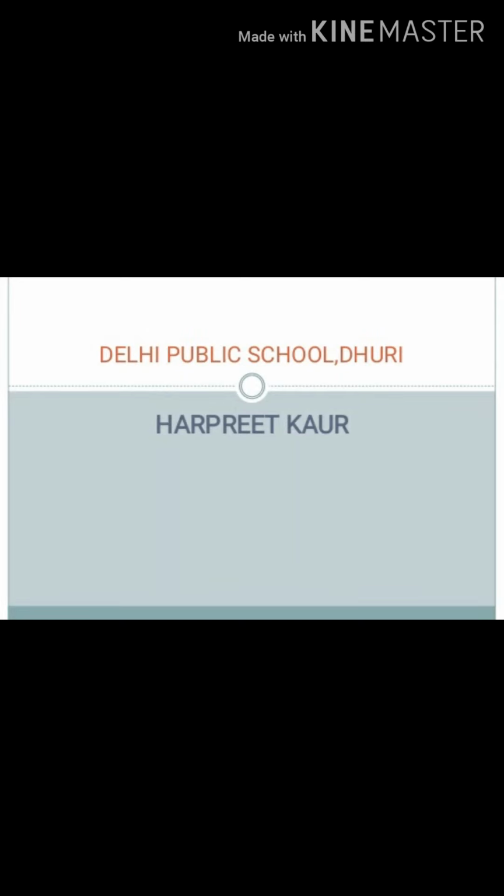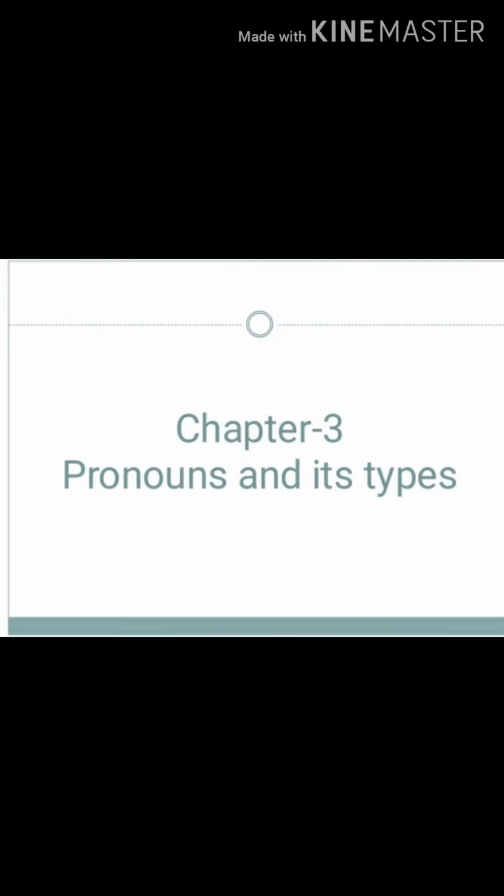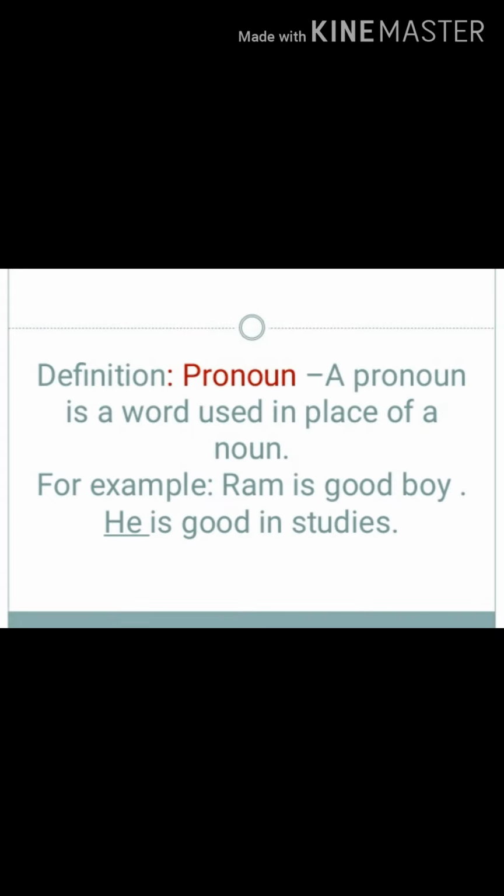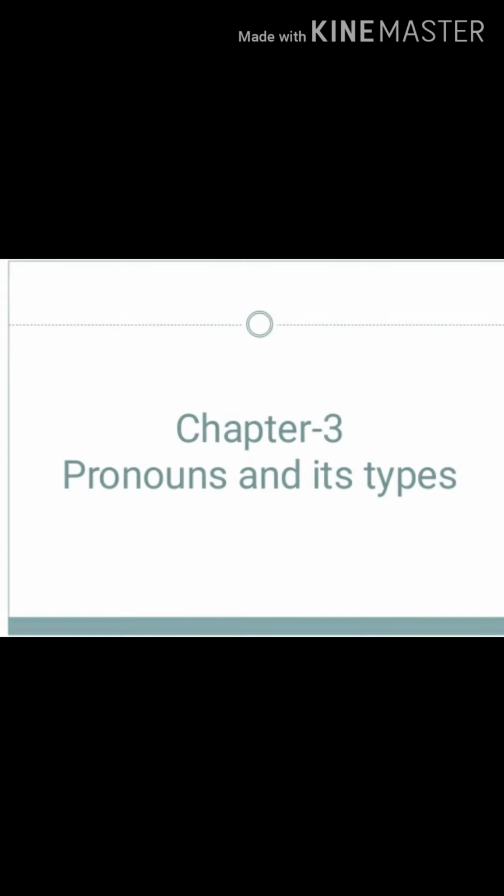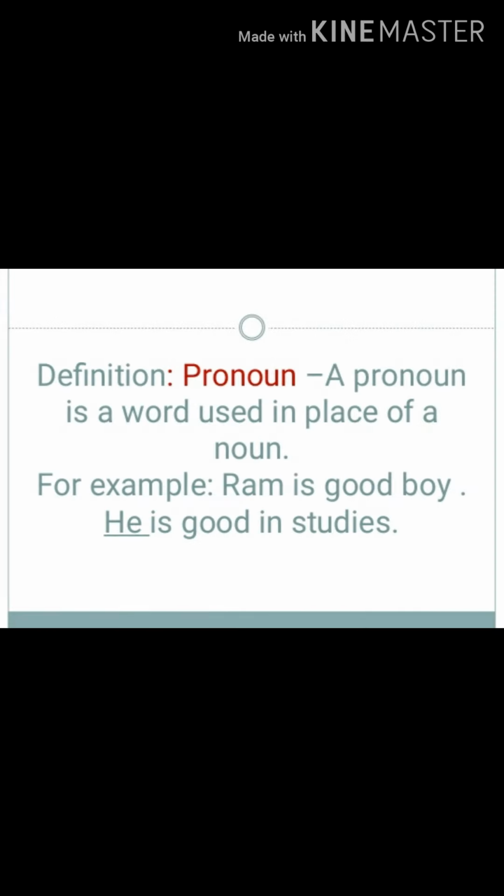So, today we are going to start our next chapter, chapter number 3, and the name of the chapter is Pronouns and its types. So, let's begin with the definition. So, what is a pronoun? A pronoun is a word used in place of a noun. As we all know, a noun is the name of a person, place, or a thing. So, when we use a different word for a noun, that is called a pronoun.